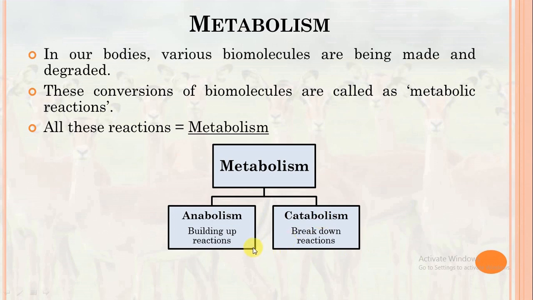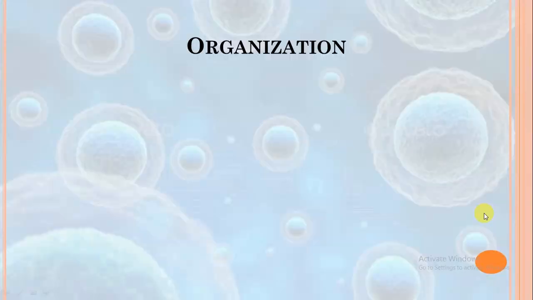Anabolic reactions involve the formation of complex compounds from simpler forms. However, catabolic reactions involve the formation of simpler compounds by the breakdown of complex compounds. No non-living object is capable of metabolism, so metabolism can be taken as a defining criteria for living organisms.